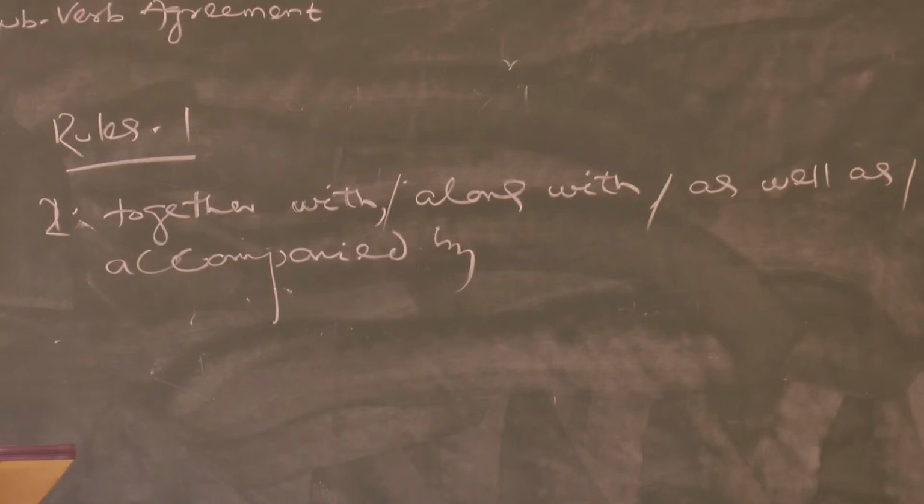Okay. If the conjunction and is replaced, instead of and, if we use these words, together with, along with, as well as, or accompanied by, the verb will be singular.